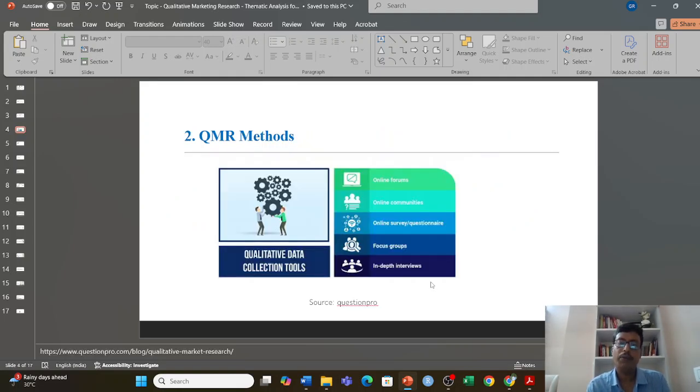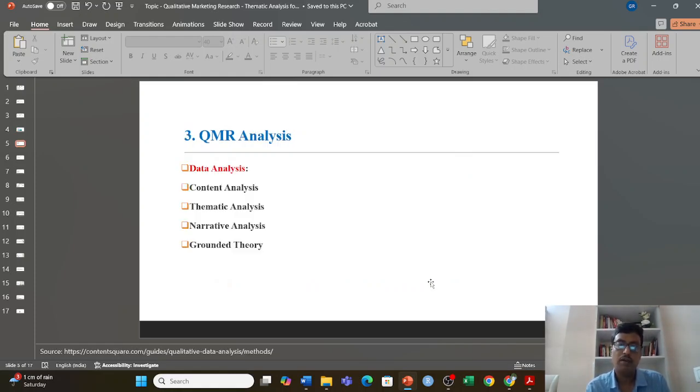So in what ways can we collect data? As I already mentioned, we can go with online forums, online communities, online surveys, and in-depth interviews with experts. But all these lead to a bulk of data that comes in the form of a transcript that we need to develop. So how do we analyze? Because at the end of the interviews we get, say, 10 expert interviews, and this data has to be transcribed into text format, and that data can be analyzed using different qualitative market research methods.